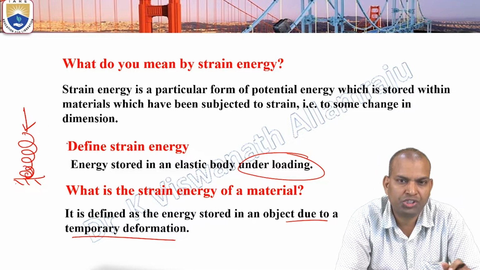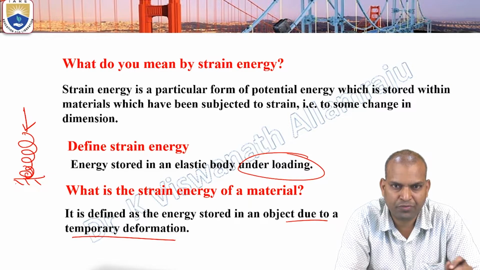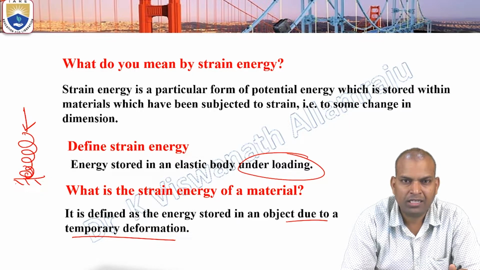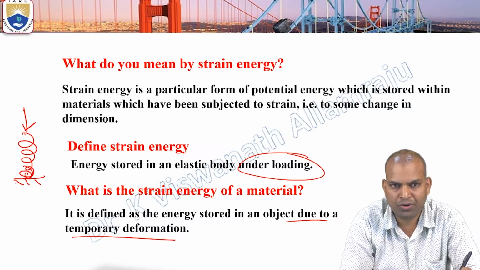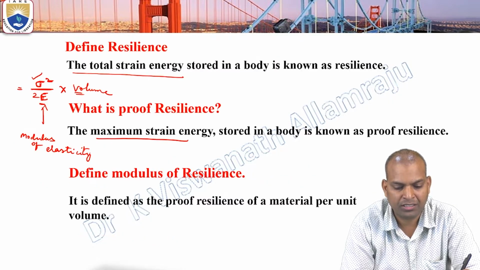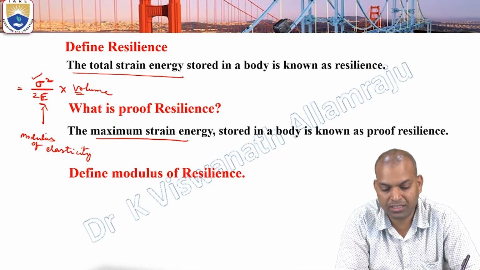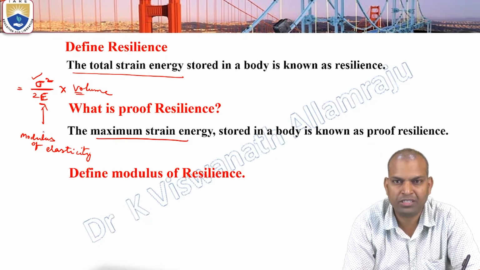So the total strain energy stored from initial to final in your body is known as resilience. And the maximum energy stored in your body is known as proof resilience. The maximum strain energy stored in your body is known as proof resilience.